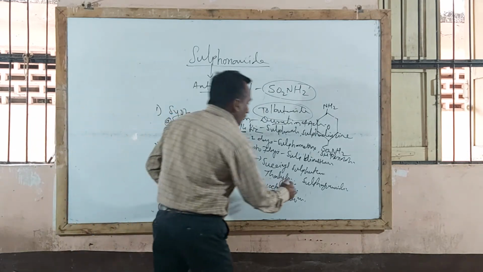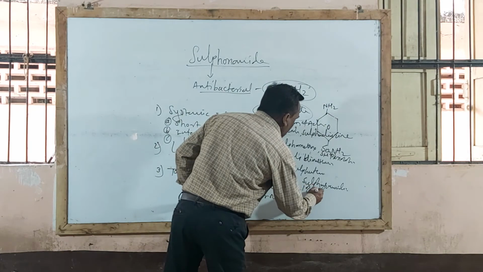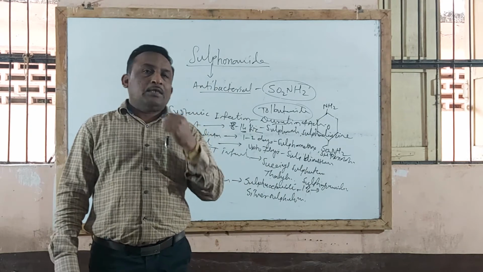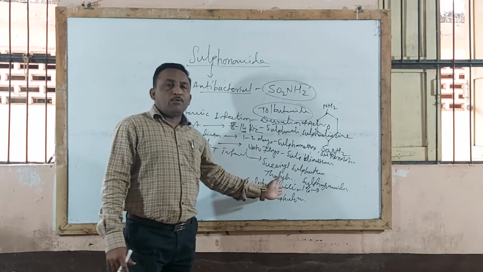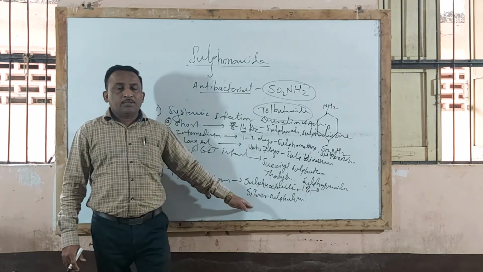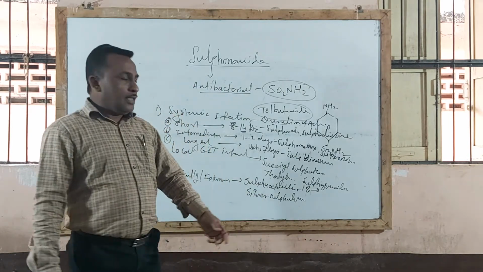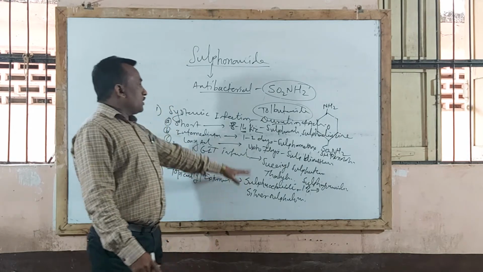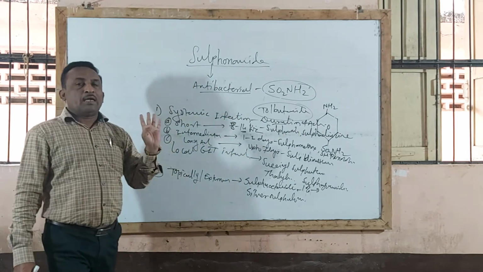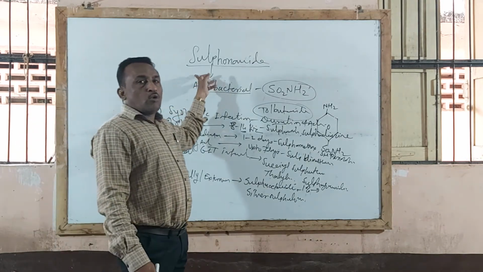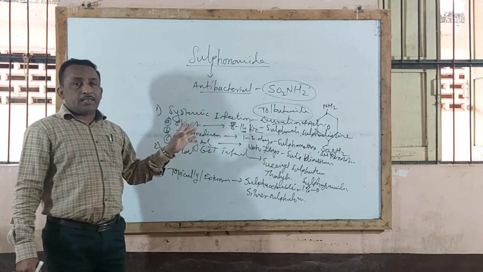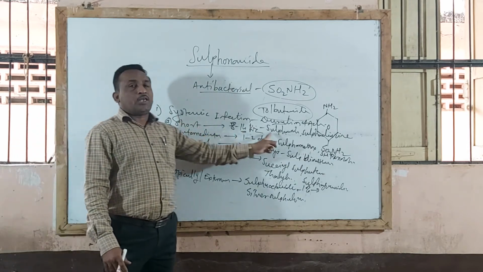So 1% sulfacetamide eye drop is available in the market, used in eye infection, particularly in trachoma and conjunctivitis. While silver sulfadiazine is used in ointment bases or cream bases in burn cases, isn't it? So this is the full classification of sulfonamides. A full question will be asked: define sulfonamides, or what are sulfonamides, classify with examples. So you are supposed to mention at least 2 examples from each type.